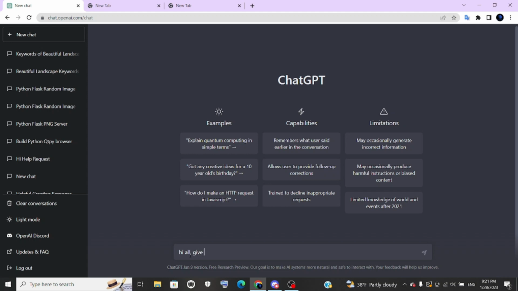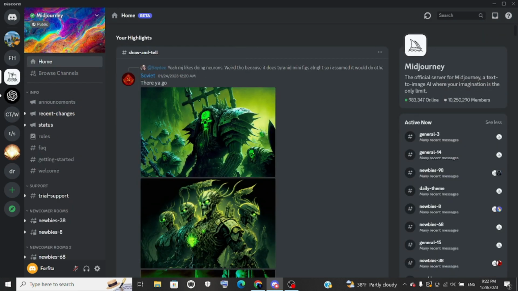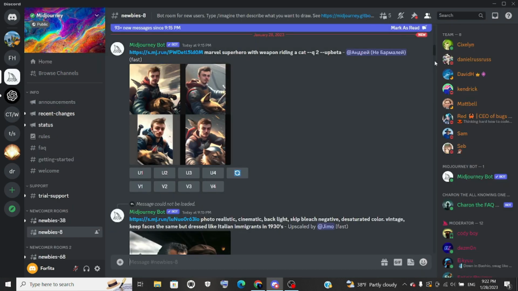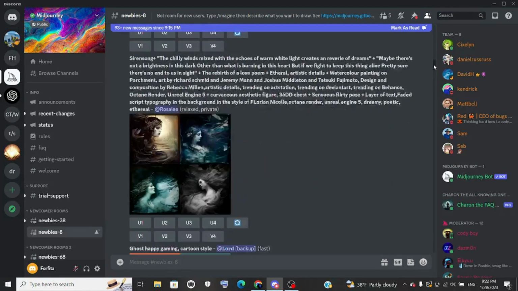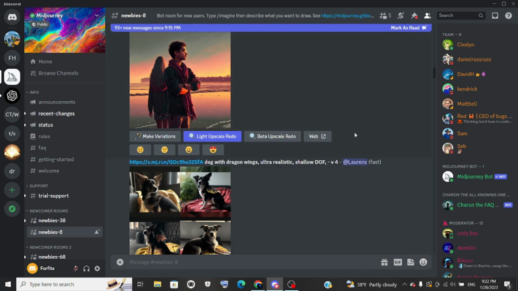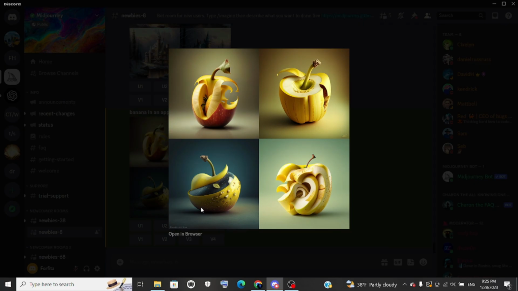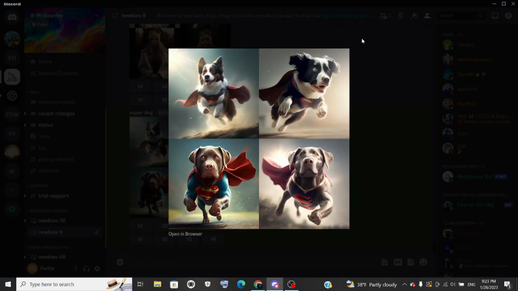Hi guys! Today ChatGPT and MidJourney are going to generate many beautiful AI high-quality images. Let's see these AI images. Look at the beauty of AI. Nice! Here are a few images. Here is a banana in an apple form, a super dog and others.